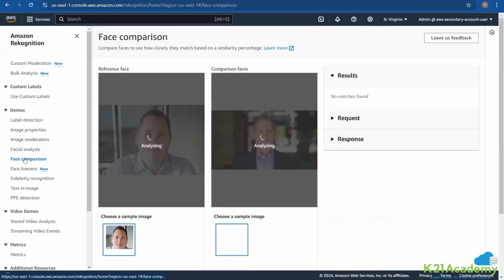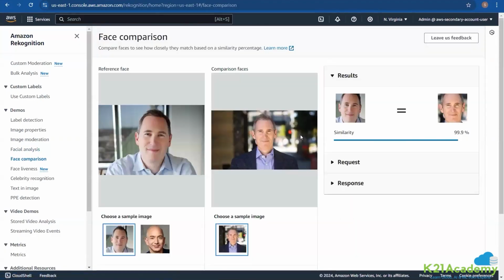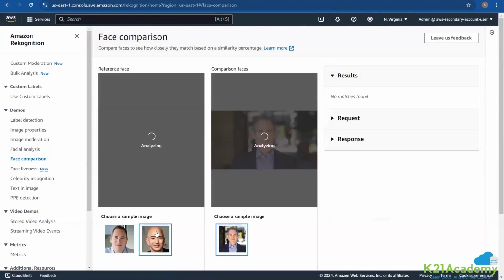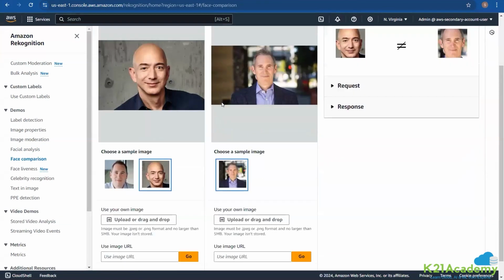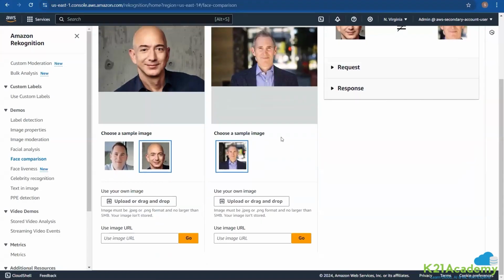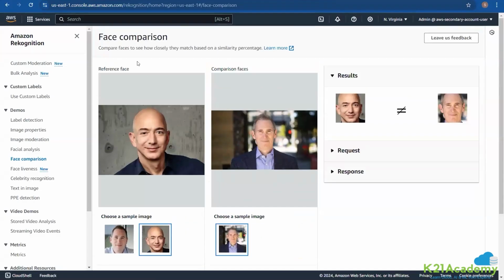After that we have face comparison as well. You can compare two faces together. This is a reference face, this is a comparison face, and you can tell that similarity seems to be 99.9%. But if you swap that with Jeff Bezos, you can see it says that they are not equal. So you can use such a use case over here. You can upload your own images and carry out the comparison very, very quickly. That's very much possible over there.